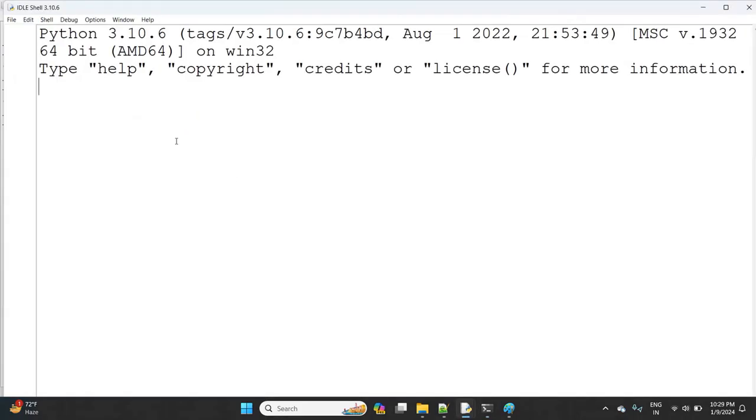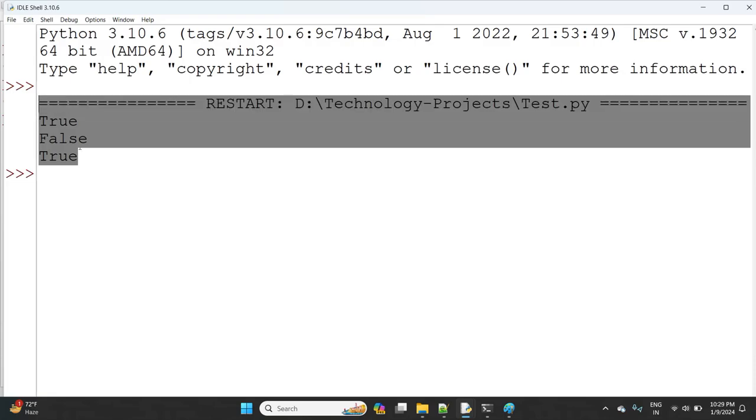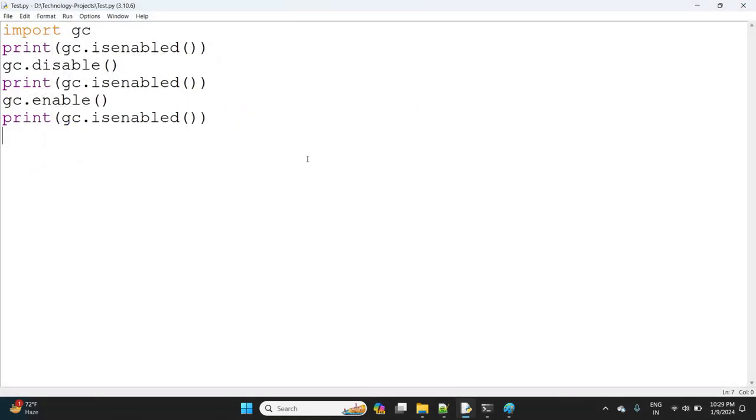Run. True, false, true. Because the first time GC is in enabled mode. Next we are explicitly disabling. Once disabled, I'm asking, is it enabled or not? Then since it is disabled, I'm enabling. After that, I'm asking one more time, is it enabled or not? This is the way we can enable and disable the garbage collector in our program based on our requirement.